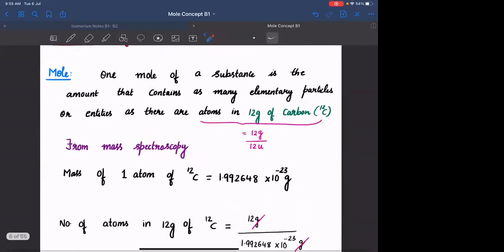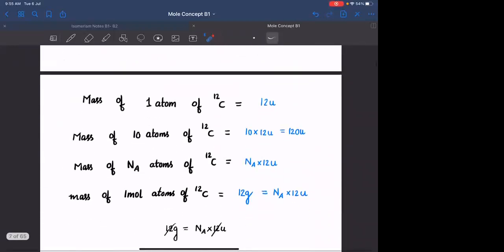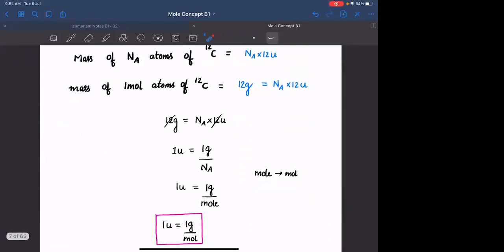And what is the definition of mole? And what is the purpose of mole? To measure the number of entities in a given sample. If the entities are very, very huge, rather than writing it as 6.022 into 10 power 23, we will simply say it is 1 mole, 2 moles, 100 moles, 1000 moles, and so on. Clear?